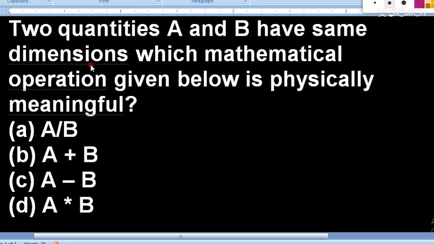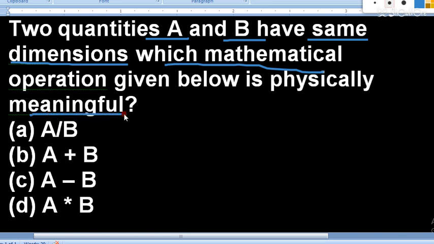Now read the question. The question is saying two physical quantities A and B have same dimensions. This is the key point that you have to note down. The physical quantities which are given, they have the same dimension or different dimension. This is the first key point that you have to find in the question. So now A and B are the two physical quantities which have same dimensions. So that means if A is having the area, then B is also having the area. So he is saying now which mathematical operation given below is physically meaningful.